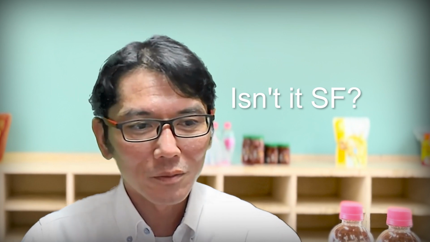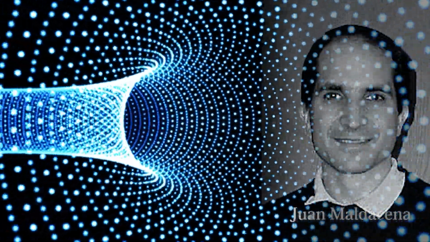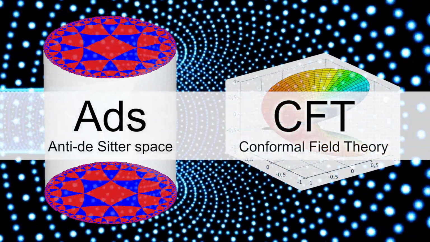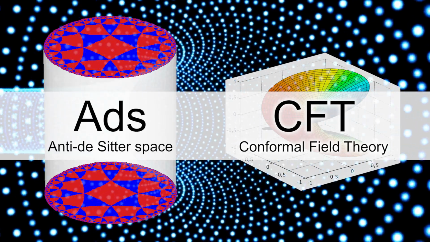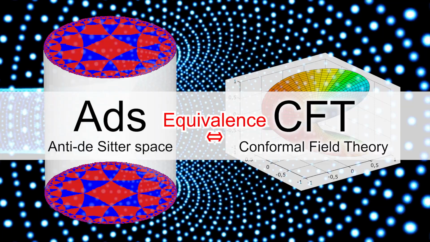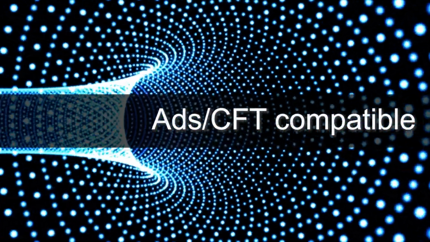Even if a hologram can show 3D from 2D, the idea that the real world works the same way feels a bit far-fetched. Yet the holographic principle began to be applied to concrete physics calculations. In 1998, Juan Maldacena at Princeton University announced that results in AdS space and in conformal field theory, CFT, match. This is the conjecture that a gravity theory in AdS space is equivalent to a CFT in one fewer dimension. Such a relationship is called the AdS-CFT correspondence.